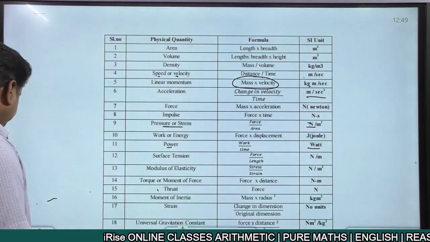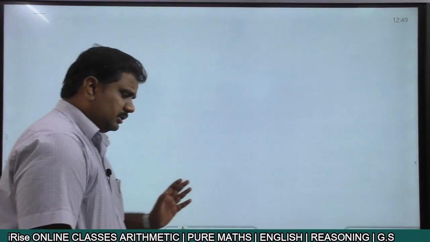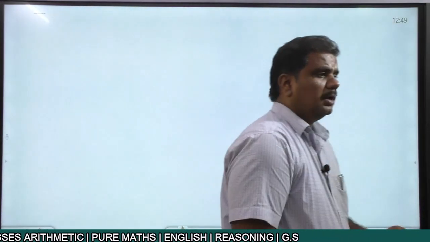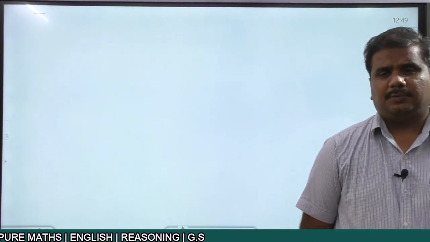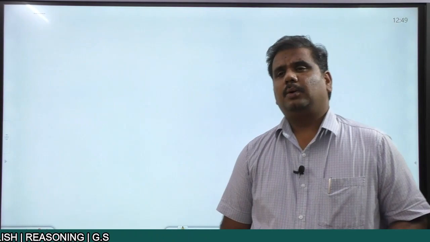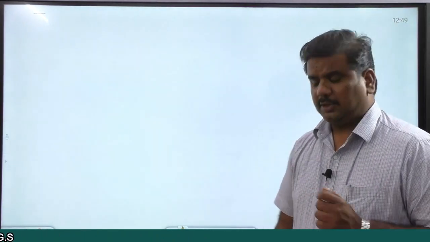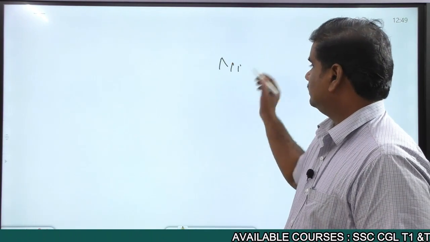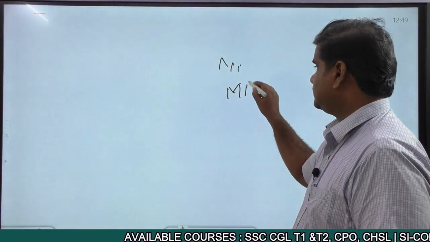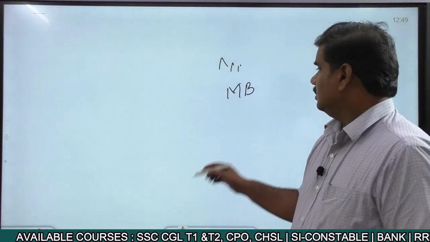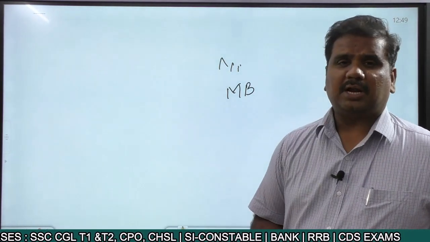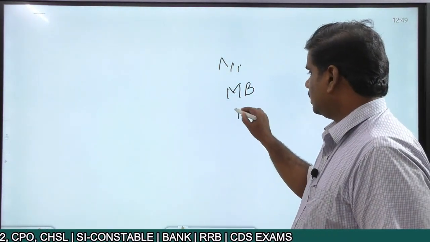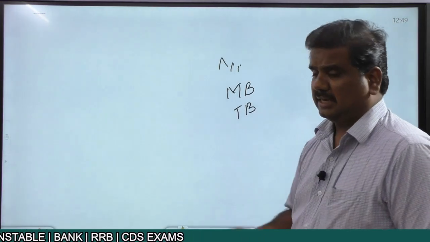Now these are certain derived quantities. When you're talking about units, as of today we talk about some parameters. Sometimes you talk about MB, megabytes, right? When talking about the size of your hard disk, we talk in terms of TB, that is terabytes.